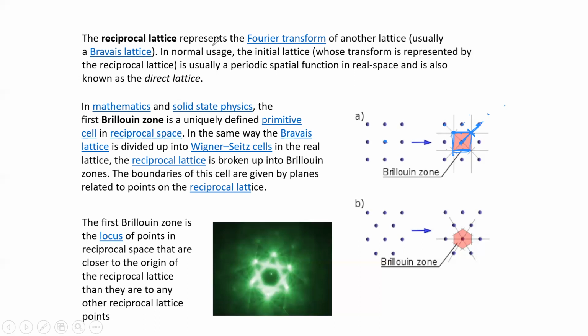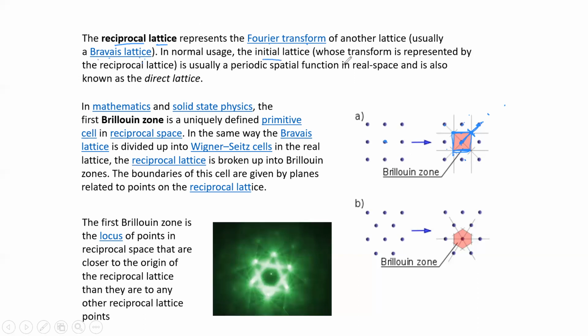So a reciprocal lattice represents the Fourier transform of another lattice, usually a Bravais lattice. The basic lattice is called the Bravais lattice. If we take its Fourier transform, we will get another lattice that is called the reciprocal lattice. On the reciprocal lattice, we can draw the Brillouin zones.